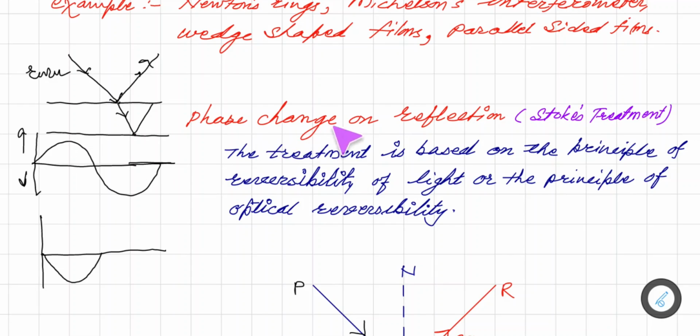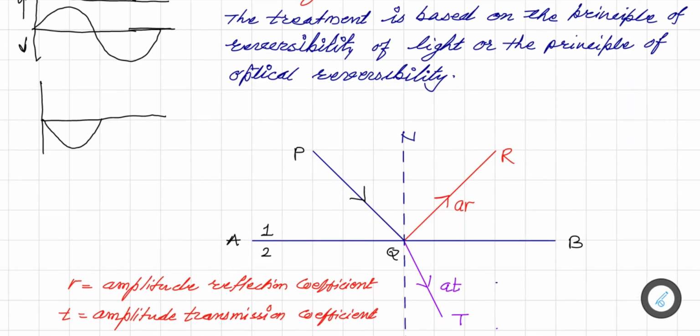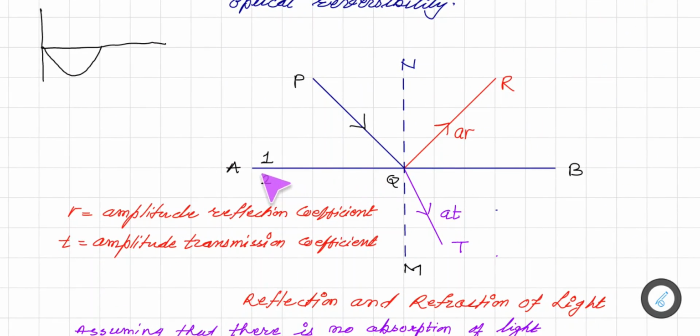Now let us consider the phase change on reflection, that is, the Stokes treatment we are going to consider. What is that? That is very important. The treatment is based on the principle of reversibility of light, or the principle of optical reversibility. So here we are going to consider that light can be reversed. Light is reversible, that means it can traverse the path through which it has come. So here, let us consider there is a surface.